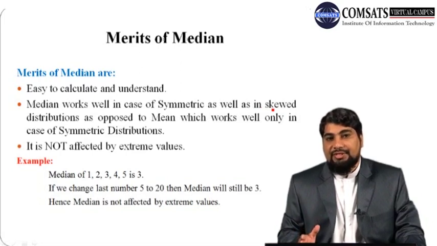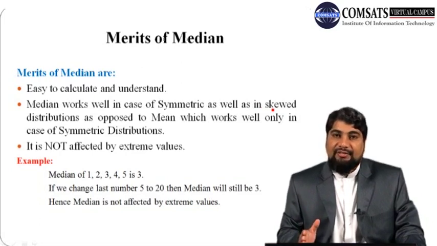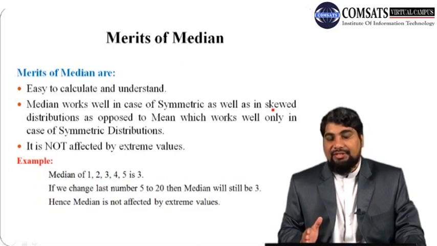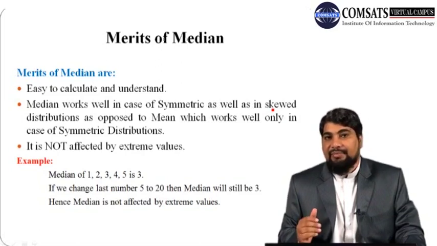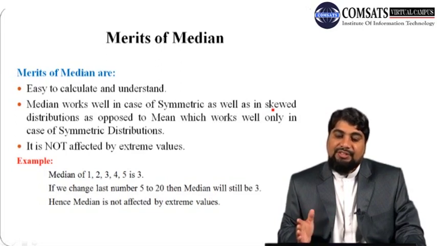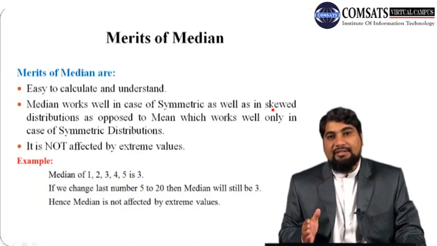If the distribution is symmetric, the median can be used, as well as the arithmetic mean. But if the distribution is not symmetric, also called asymmetric or skewed distribution, meaning it is not equally spread around the middle line, then the arithmetic mean is not a good measure of central tendency.